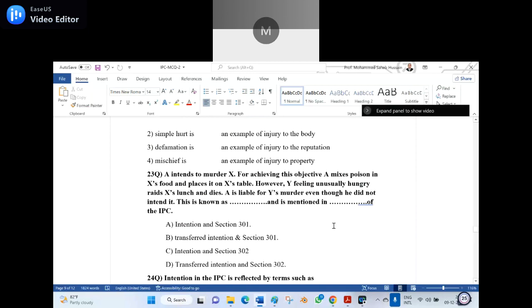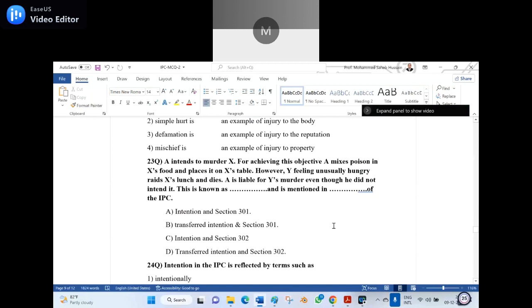Okay, now let us come to the 23rd question. A intends to murder X for achieving his objective. A mixes poison in X's food and places it on X's table. However, Y, feeling unusually hungry, rushes in and eats X's lunch and dies. A is liable for Y's murder even though he did not intend it. This is known as dash and is mentioned in the dash of the IPC.